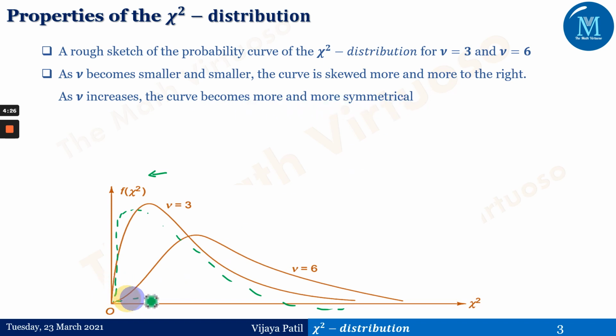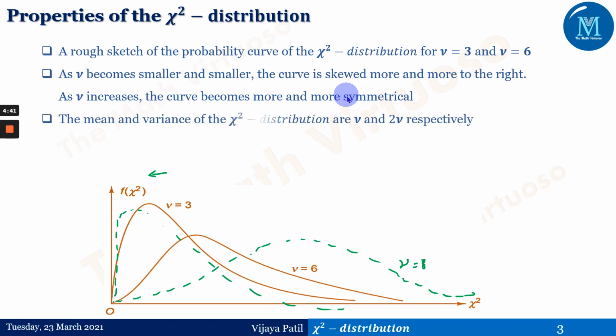As nu increases, the curve becomes more and more symmetrical. For a greater nu, say nu equals 8, you will get a curve like this. That means as nu increases, the curve becomes more and more symmetrical, and as nu tends to infinity, it goes towards the normal.